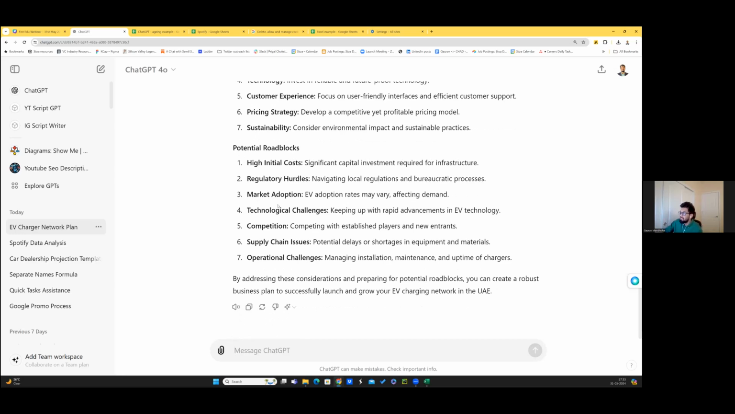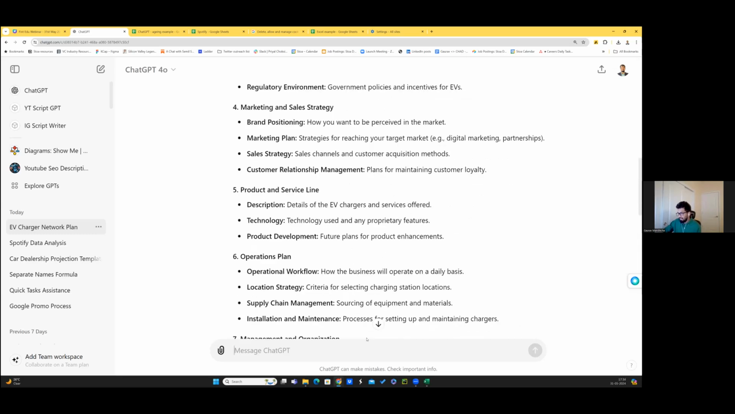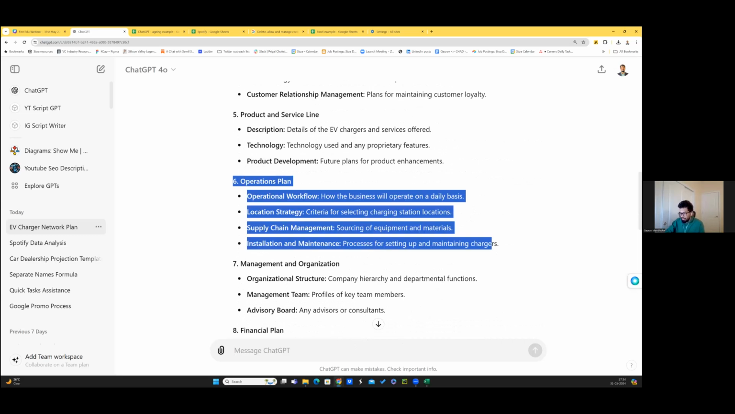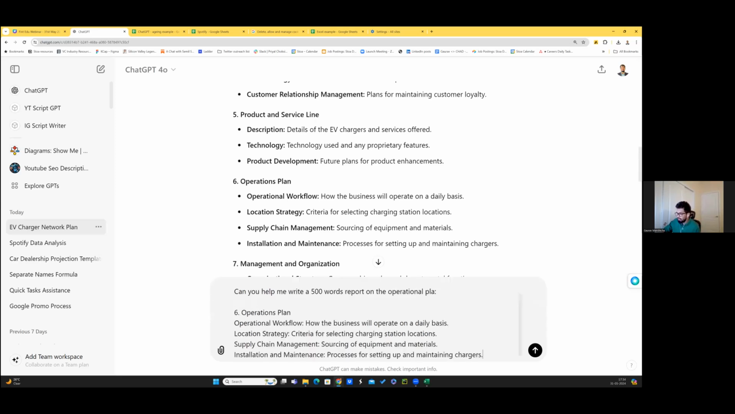So imagine it first gave you a structure, right? For now, let me just take this one example. Let me just copy this, and I can tell it I want help with this specific part. Can you help me write a 500 words report on the operational plan that it has given us? So this was the operational plan it gave us, right? Like about the workflow, location, strategy, all of this. So I can ask it very specifically to give me a report on this.